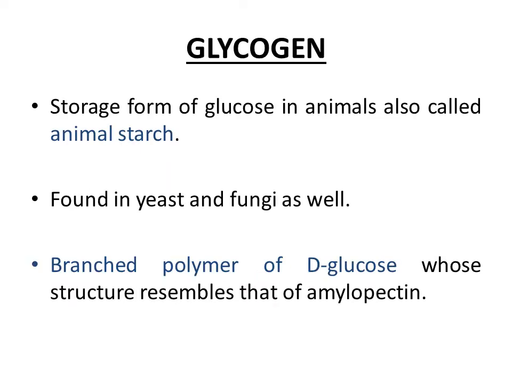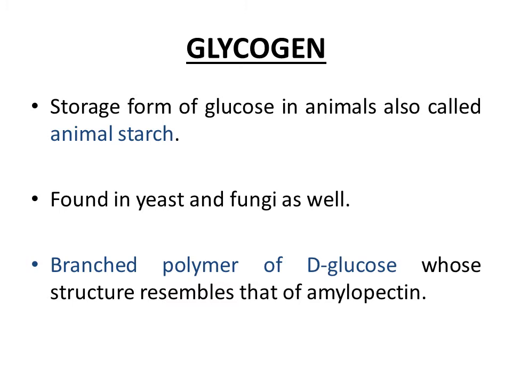Now we move on to glycogen. Now glycogen is another homopolysaccharide comprising of D-glucose subunits, and it is the storage form of glucose in animals. That is why it is also known as animal starch, because in plants the storage form of glucose is known as starch.